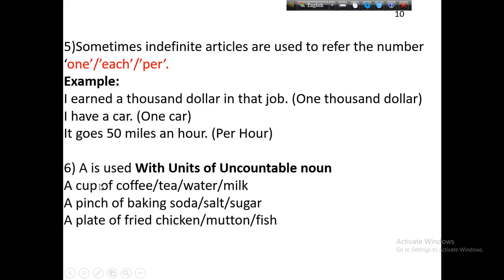In the first sentence, cup is the unit measuring uncountable nouns. Pinch is the unit of measuring salt, sugar, soda in this sentence, so it is also a unit. And in the third, plate is used as the unit of an uncountable noun. So we use a before these.